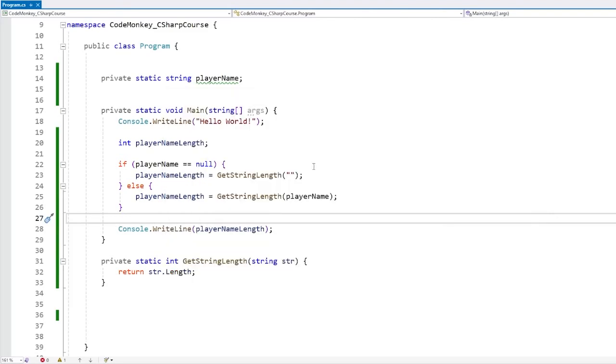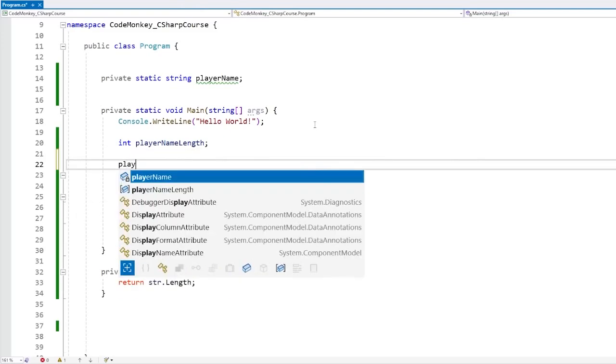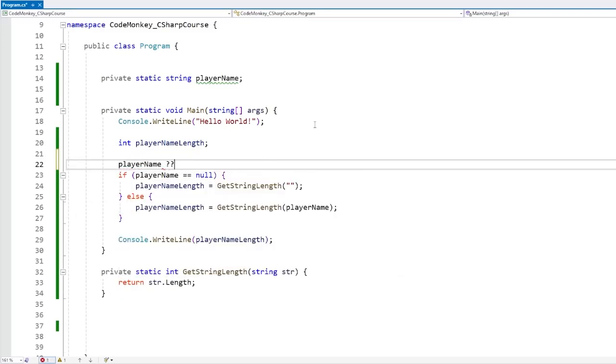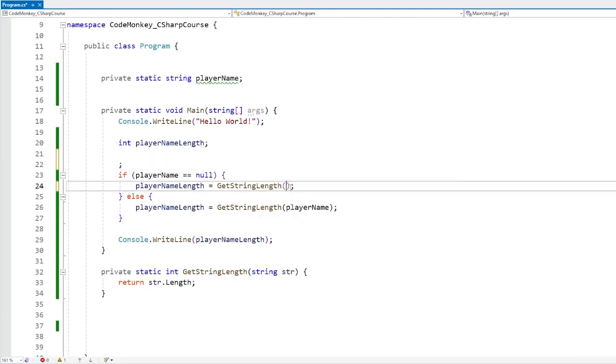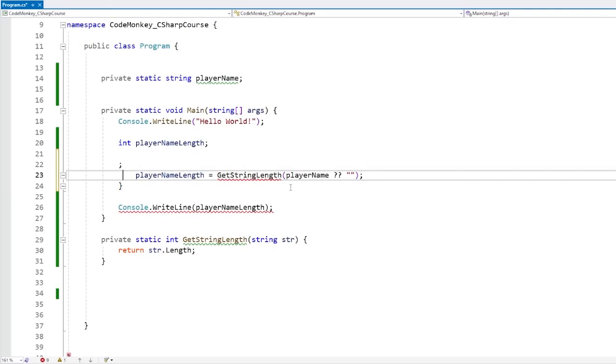So no more errors. This code is working, and we can do exactly the same thing, but in a more compact manner using the null coalescing operator. The way you use it is, for example, by writing the playerName, then two question marks, and then here we want whatever this is going to evaluate to if playerName is null. So for example, we can do this, meaning that this will either evaluate to playerName or an empty string. So if we use this instead and put it over here and just have one of these, yep, just like this.